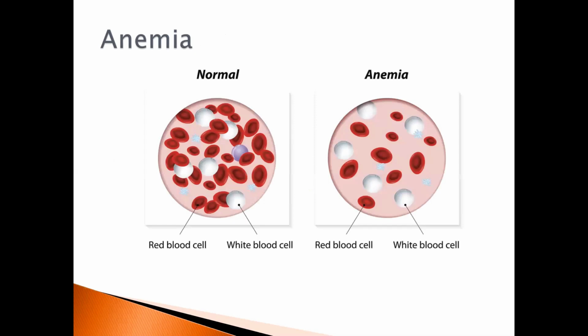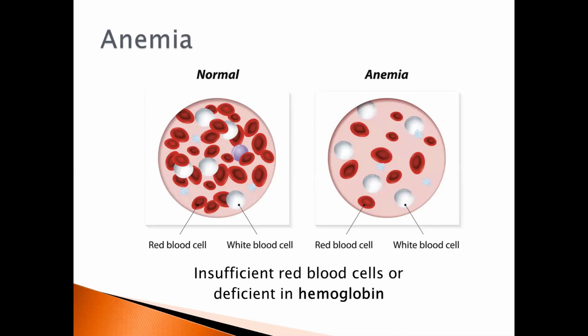Anemia occurs when the blood does not have enough red blood cells or is deficient in hemoglobin, the oxygen-carrying pigment in red blood cells. The most common type of anemia is the inability to form hemoglobin due to deficiency in iron, vitamin B12, and folic acid.